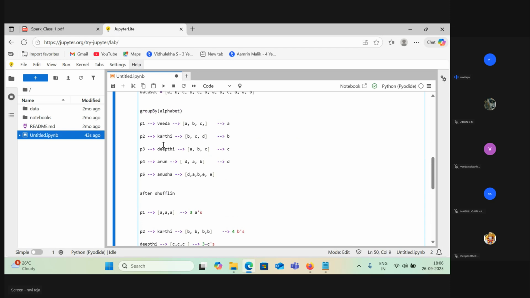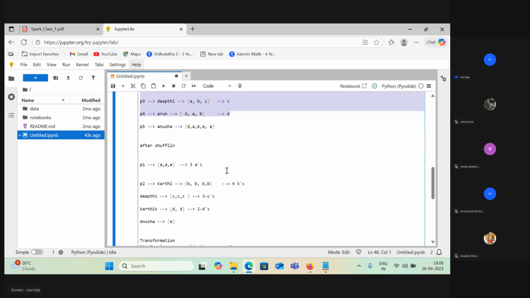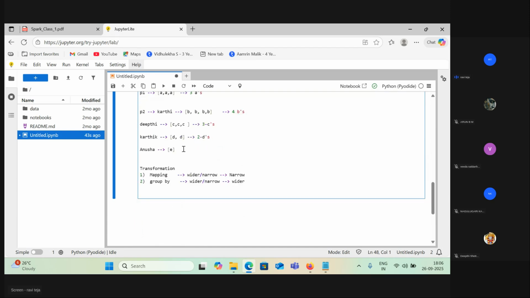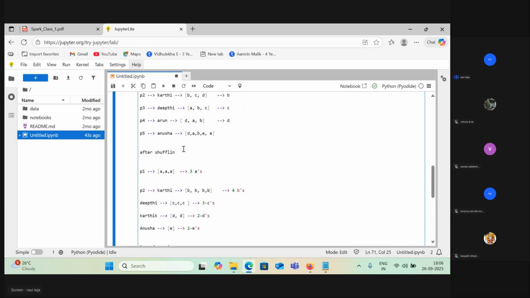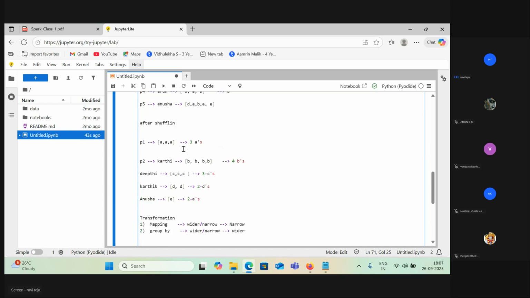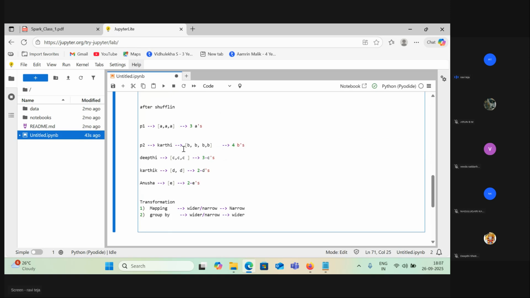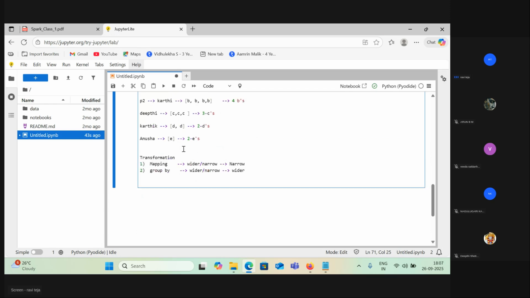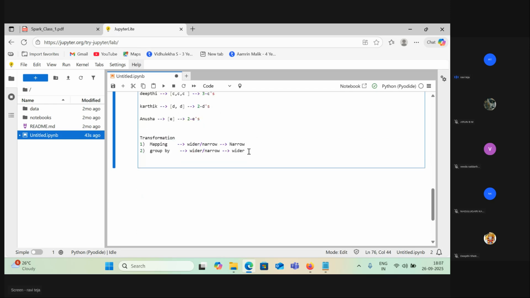Karthik, do you have any E's? Deepthi and Arun, same. She will check with all four partitions. As they do not have any E's, Anusha will conclude that there are only two E's. That's how this works. She is checking the other partitions' data, but there is no data, so she is not doing any shuffling. The data may not be shuffled, but she is at least checking. Fine, this is mapping and grouping.